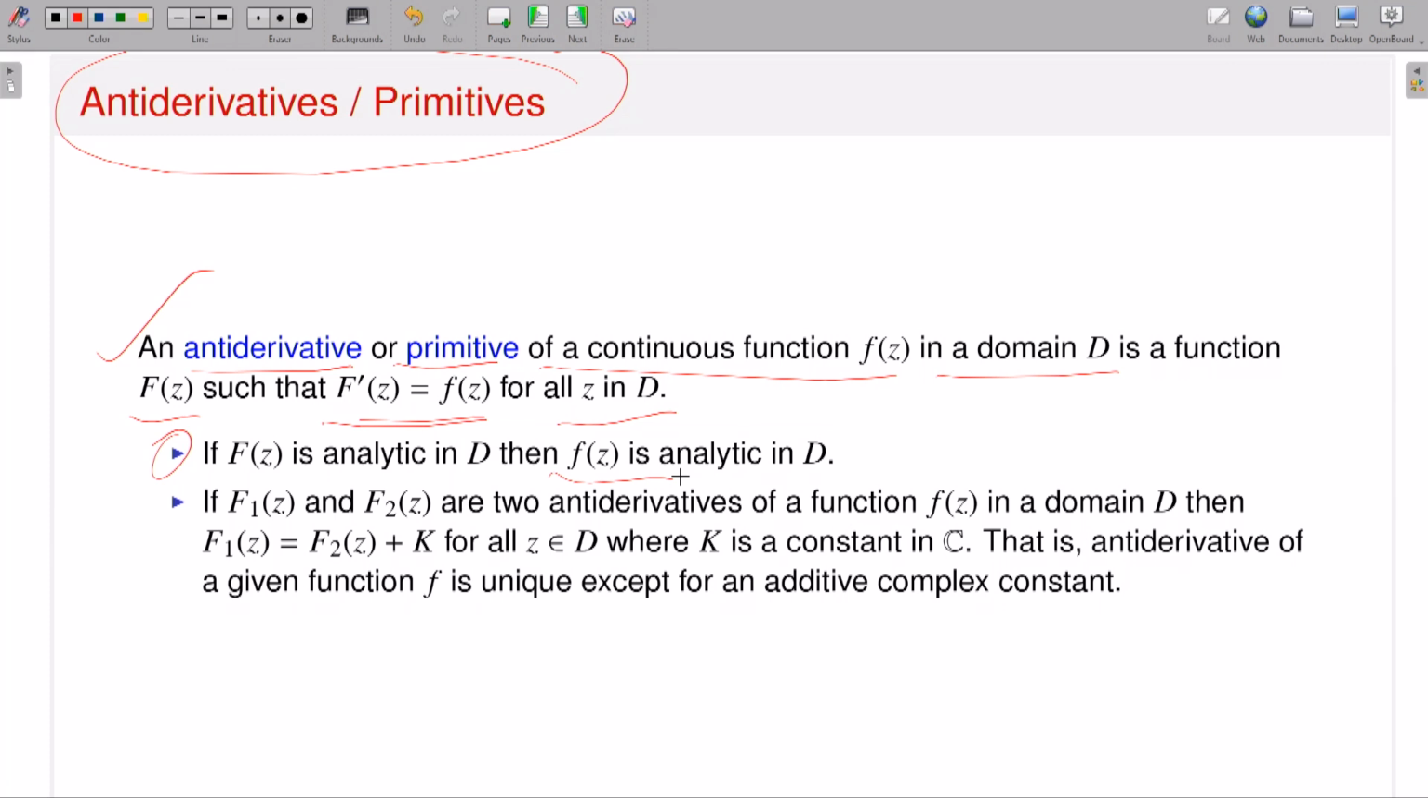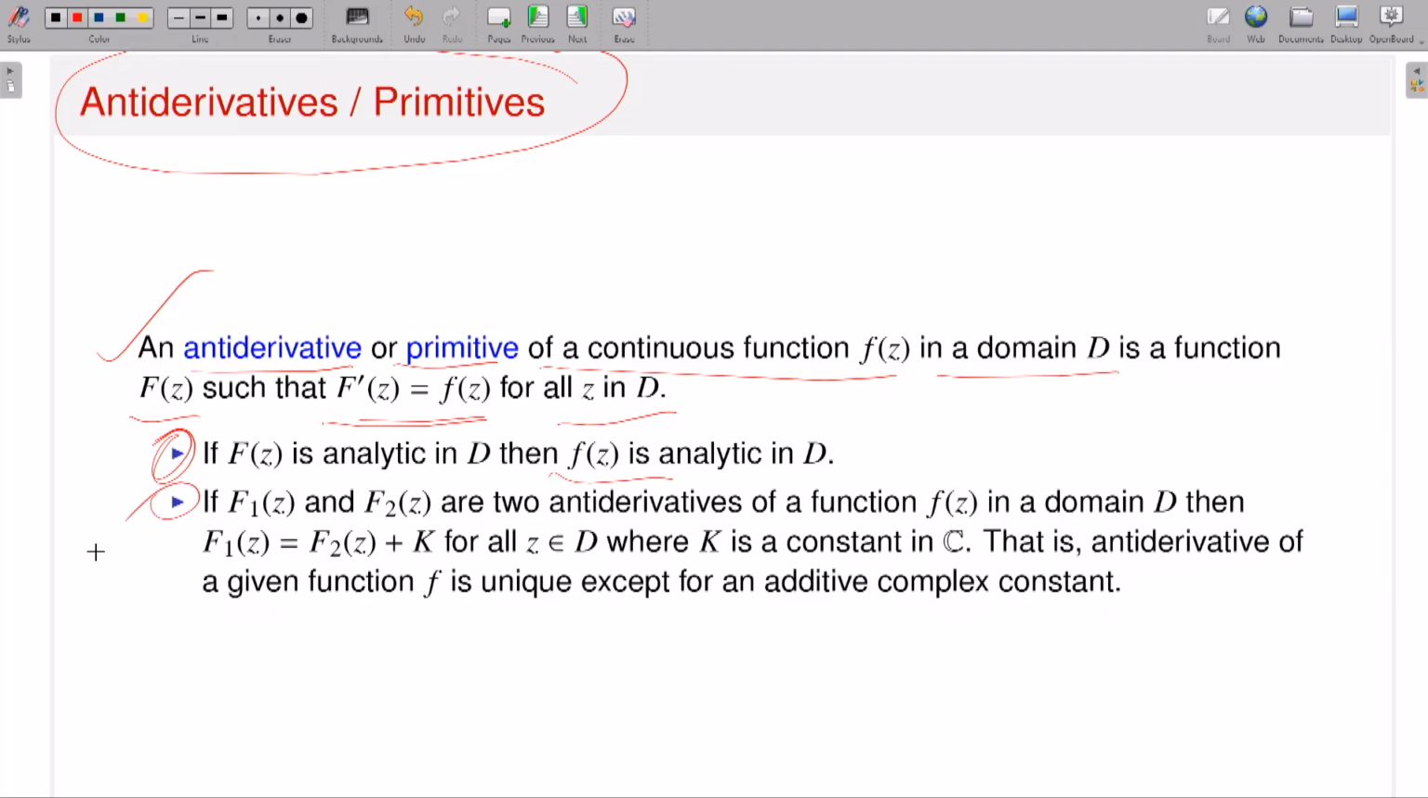So therefore, if I assume that capital F, the antiderivative which I have, is analytic, then it is infinitely many times differentiable. That means capital F prime, which is exactly equal to small f, is also infinitely many times differentiable, so small f is also analytic. So this is special: if the antiderivative or primitive is analytic, then the given function f which possesses the antiderivative is also analytic.